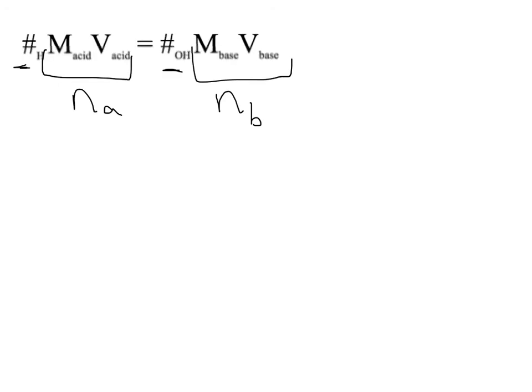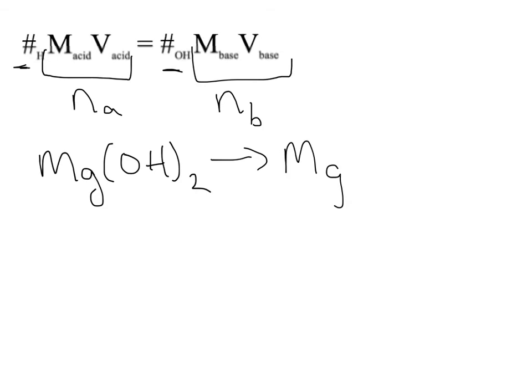In order to determine the number of hydrogen ions or hydroxide ions, we just look at the chemical formula of the acid or the base. For example, magnesium hydroxide. For every one magnesium hydroxide molecule, it'll produce one magnesium ion and two hydroxide ions.